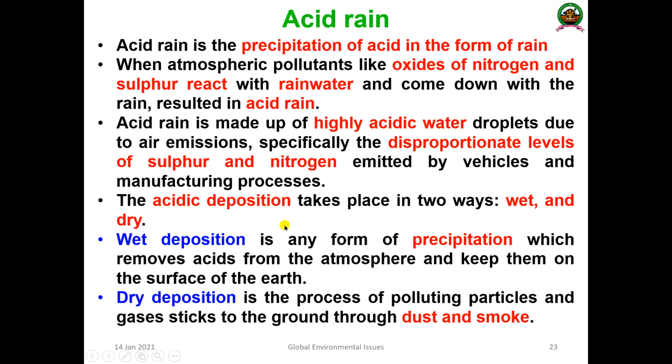So this acidic deposition takes place by two methods. One is the wet method, another one is the dry method: wet deposition and dry deposition. These are the two important methods by which acid deposition takes place.